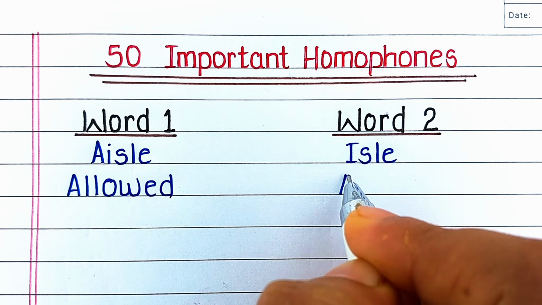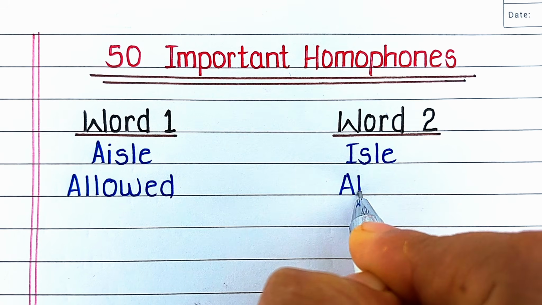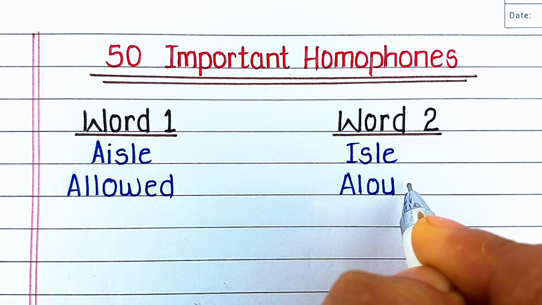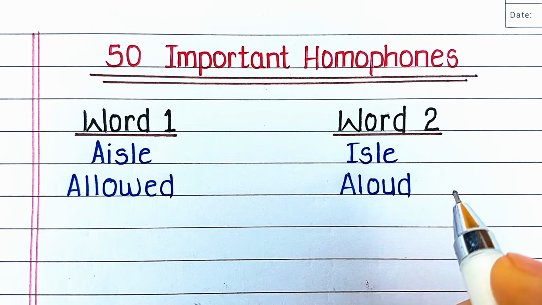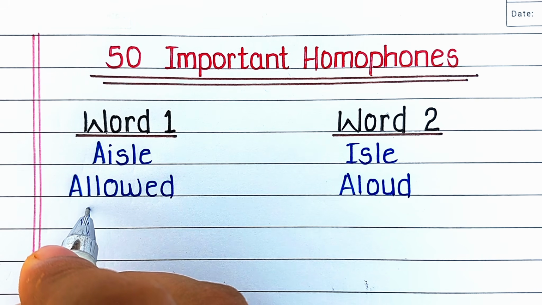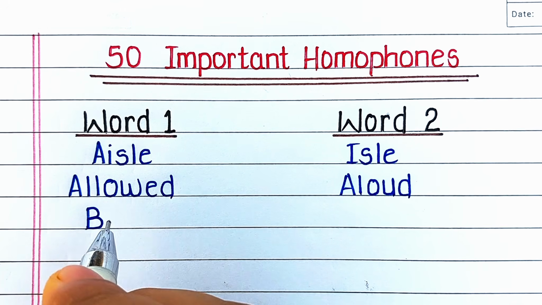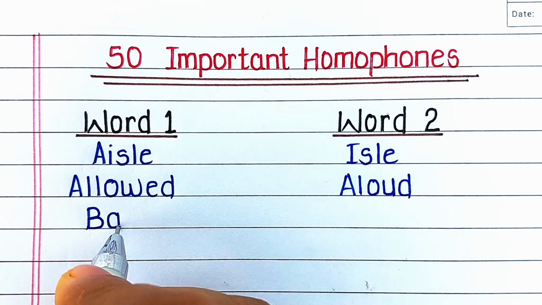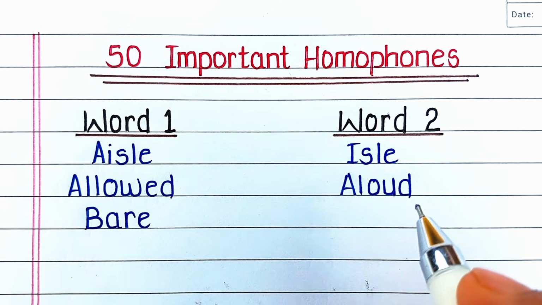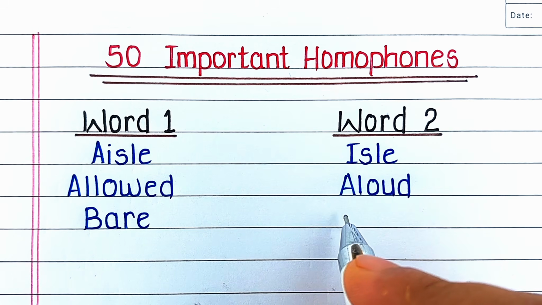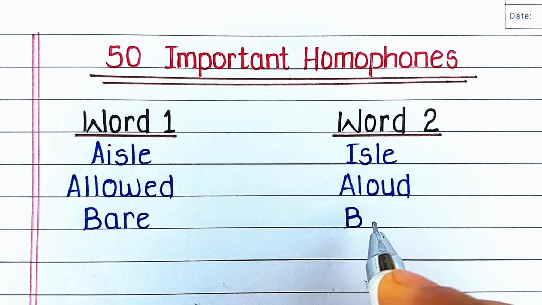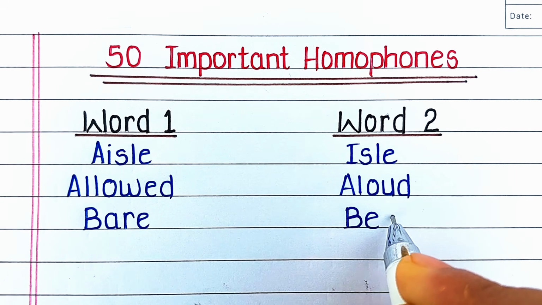Aisle means the passageway. Its homophone is I-S-L-E, isle. It means a small island. Next word is A-L-L-O-W-E-D, allowed. Allowed means permitted to do something. Its homophone is A-L-O-U-D, aloud. Aloud means to speak loudly or spoken loudly.